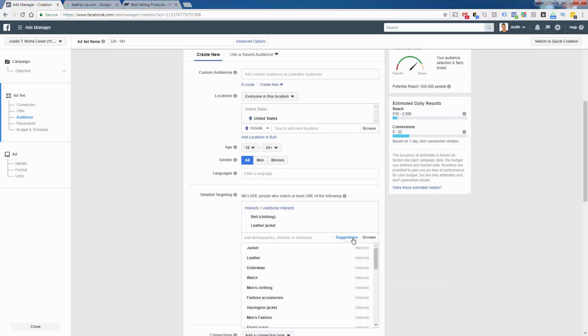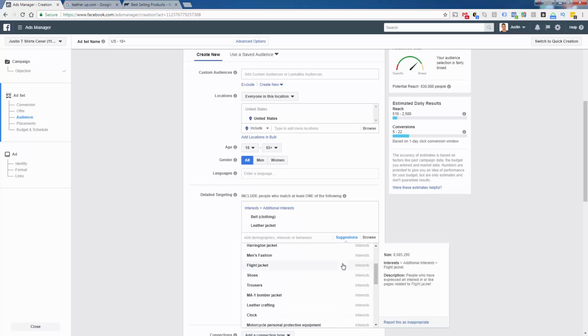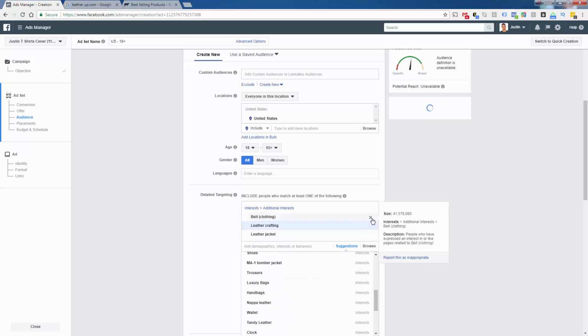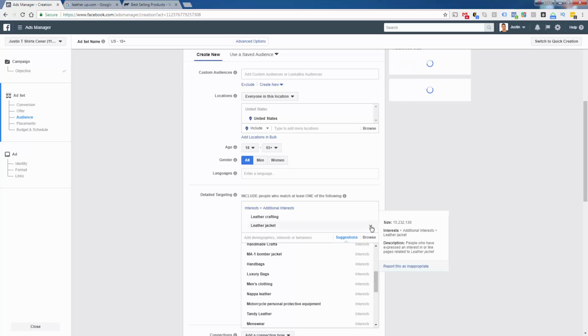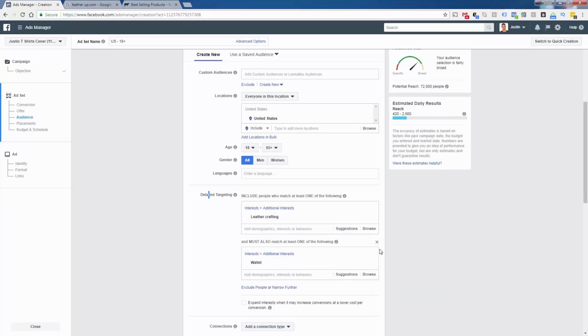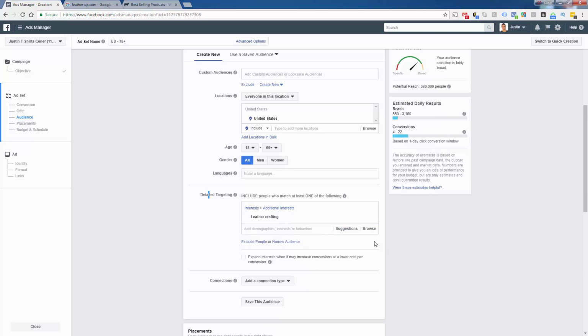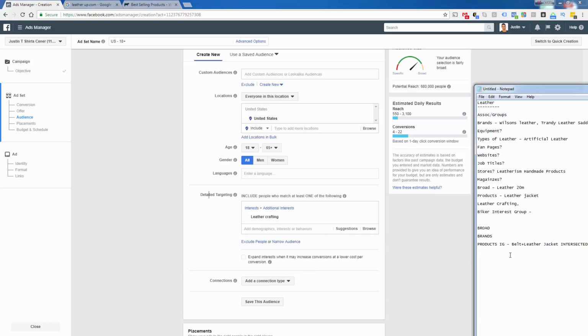Okay, we have not still used, I think there was leather crafting we haven't used. That might have to be alone. So I don't know what else to put in with leather crafting, but we certainly don't want to leave it out. So I think leather crafting is just going to be the leather craft. It's actually a great size. We'll call this the leather crafting interest group, and it's just the leather crafting interest.